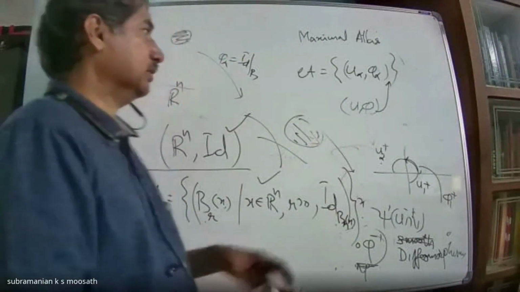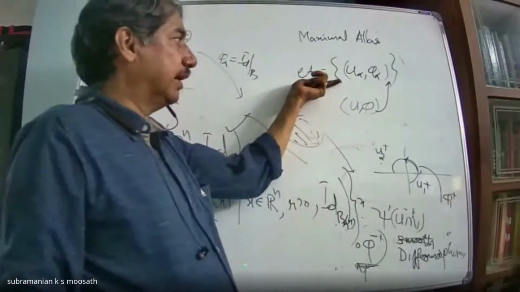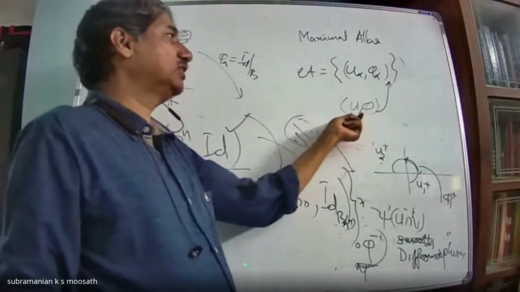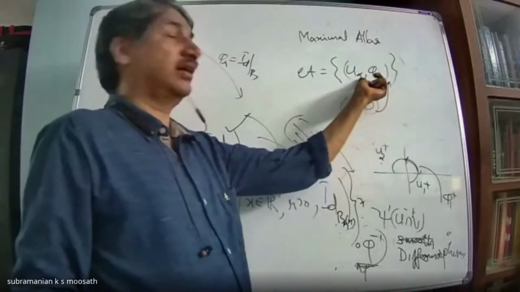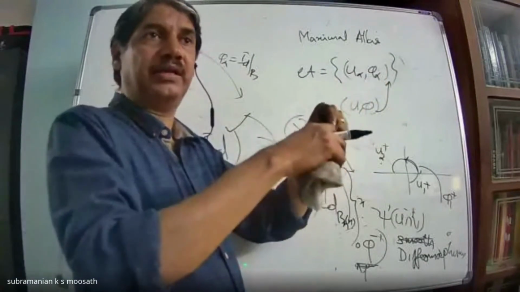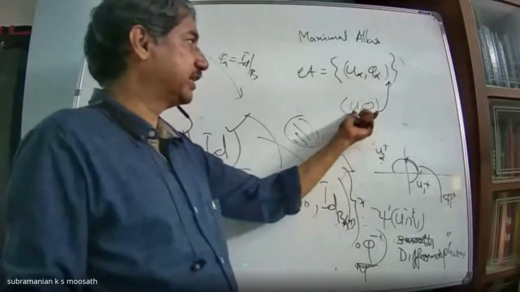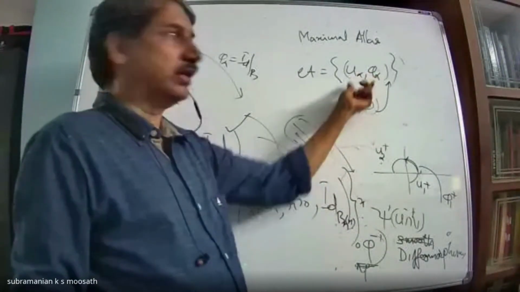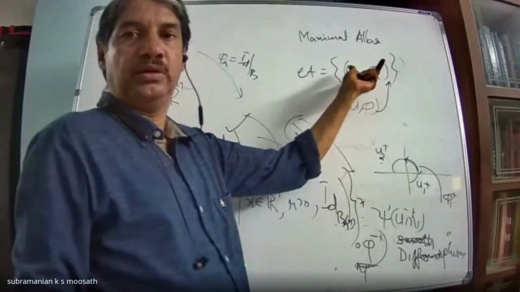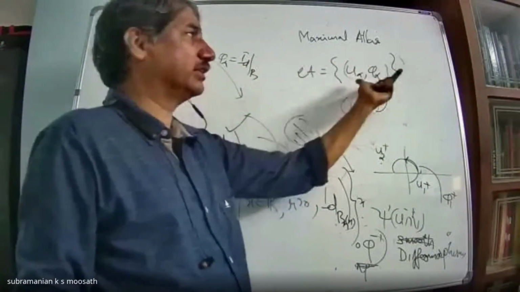Compatible means that on the intersection, if you define the transition map, they are diffeomorphic. Then I include that chart also. In that way, I can get a maximal one.